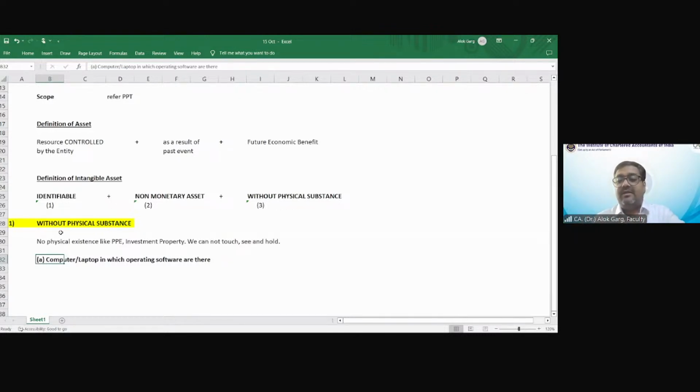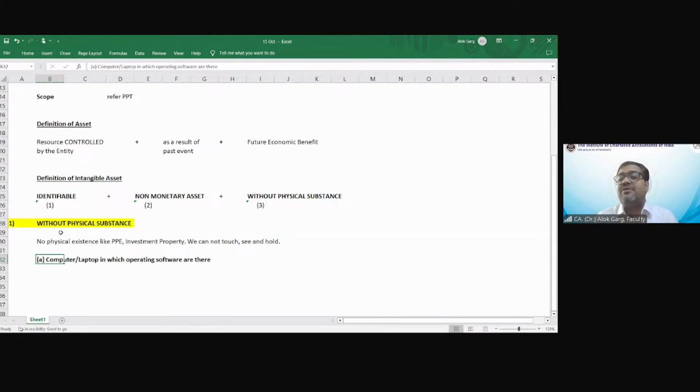The Ind AS 38 says that if there is a combination of tangible asset and intangible asset, means the tangible asset and intangible asset are combined, right? And it is reflecting as one asset. In that case, whatever is the significant component has to be capitalized, right?